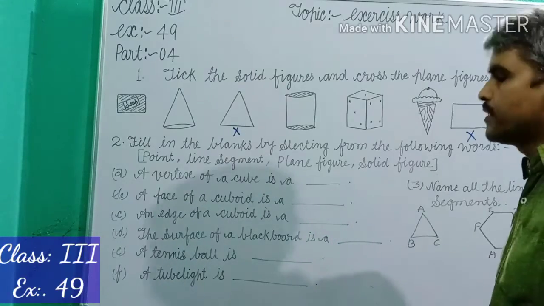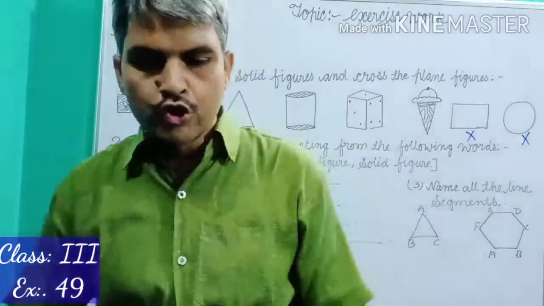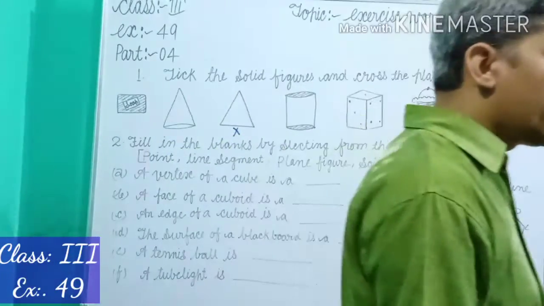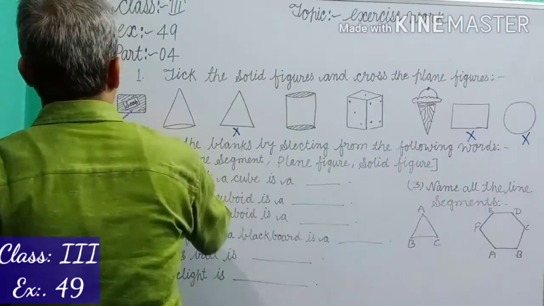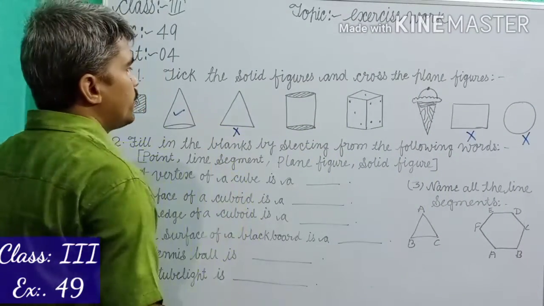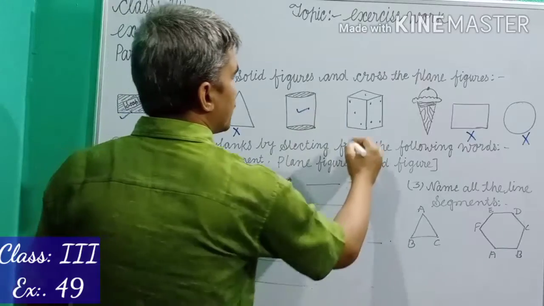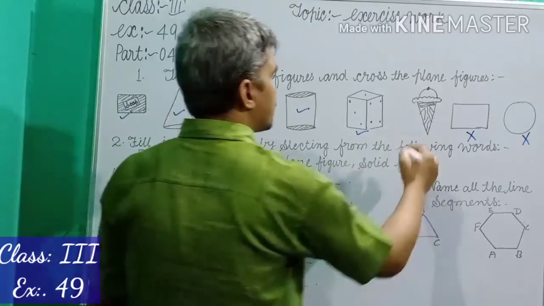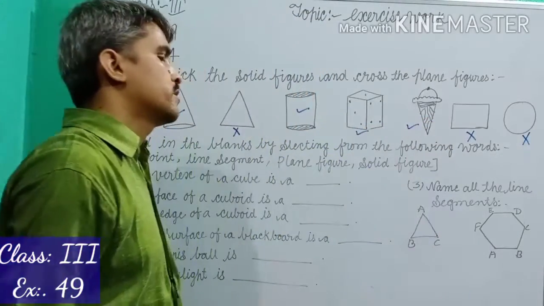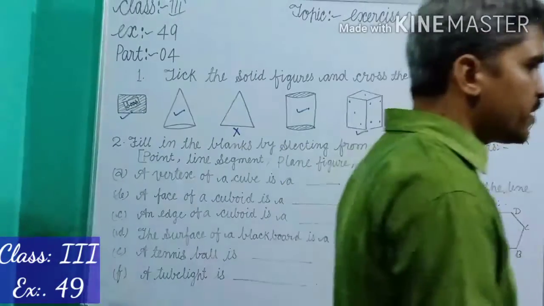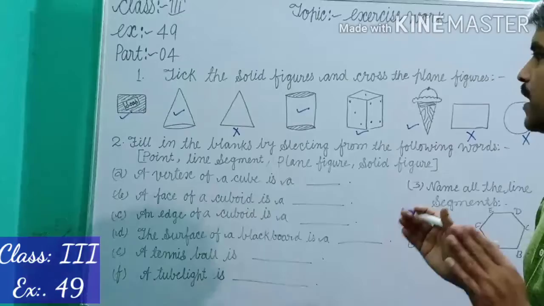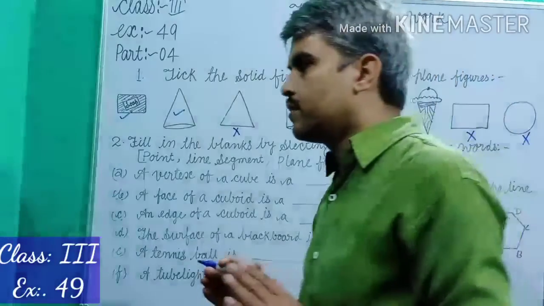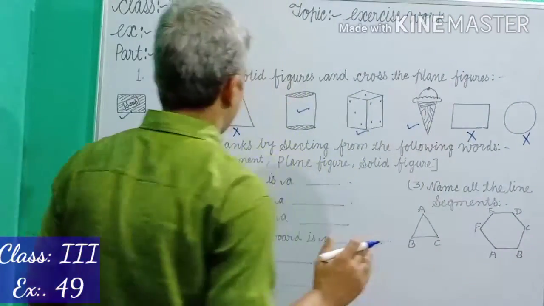The rest of the figures, that means cuboid, cube, cone, cylinder, sphere, such types of figures are solid figures. That means cone is a solid figure, cylinder is a solid figure, cube is a solid figure, ice cream cone is a solid figure. So I hope you understand and can differentiate between solid figures and plane figures. I hope you have no problems.